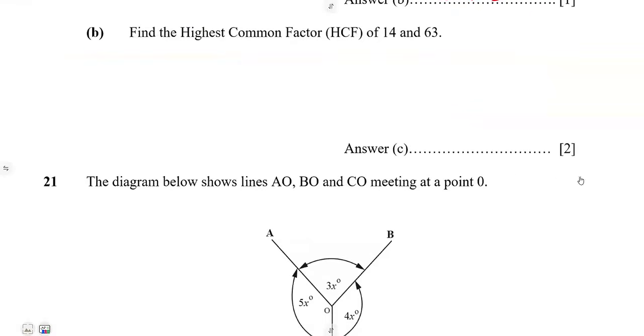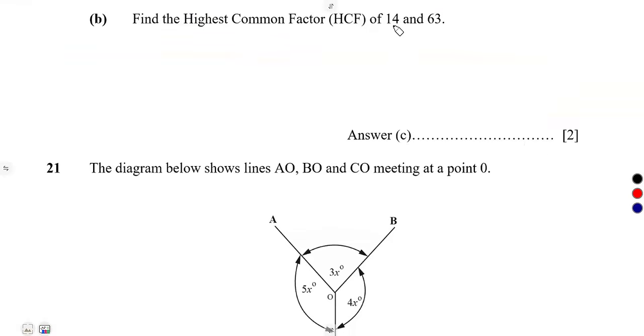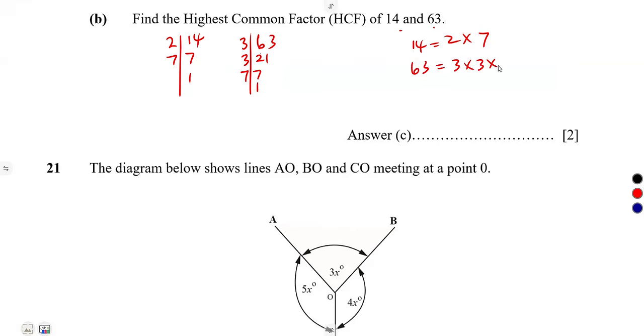Find the highest common factor between these two numbers, 14 and 63. 14 as a product of its prime factors: that's 14 is equal to 2 times 7. 63, the smaller number is 3. That's going to be 21, 3, 7, 7, 1. So that's 63 is 3 times 3 times 7.